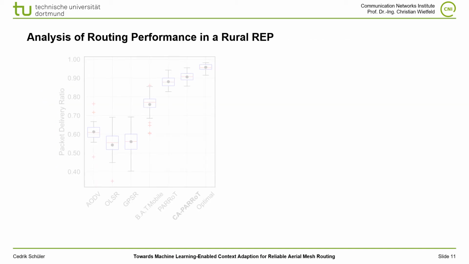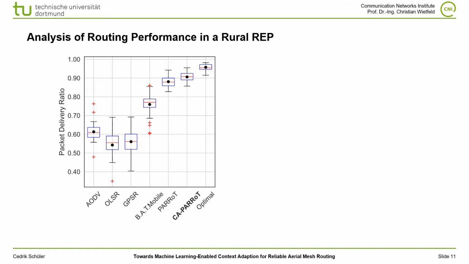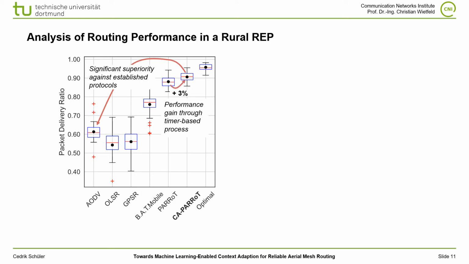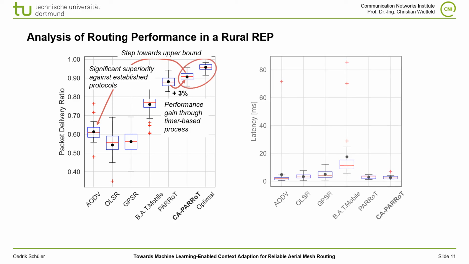Here are the results of the routing performance evaluation in a rural radio environmental prototype. As seen here, CA-PARRoT significantly outperforms all considered established reference protocols. Also compared to PARRoT, we achieve a gain of 3%, which means that this is a further step towards the upper bound, which is a mobility constraint limitation, as routes are not always available. The two PARRoT protocols also have the lowest latency, whereas CA-PARRoT is even lower in means.